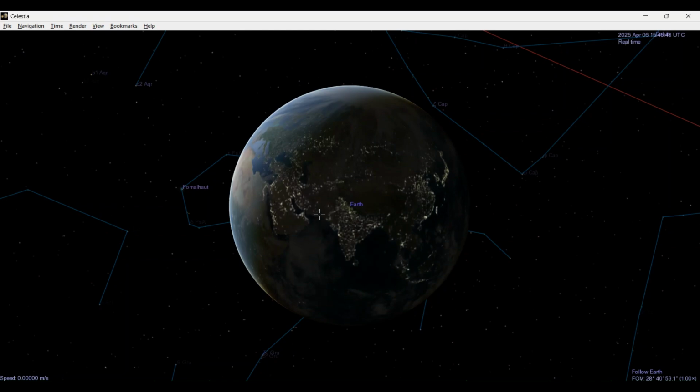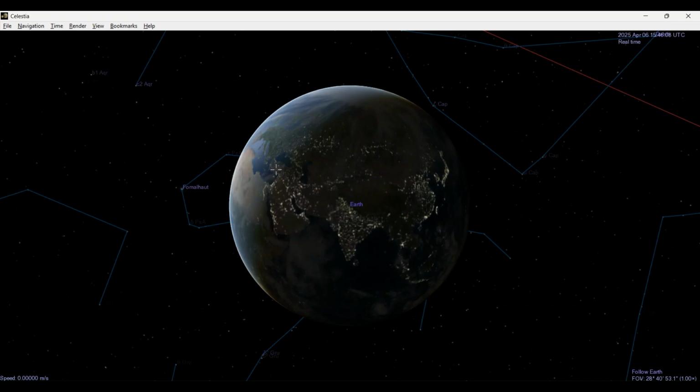One is, where are we in our galaxy, the Milky Way? The second one is, we see such a lot of stars around. On a clear night, if you are lucky enough to be away from the city, you can see around 5,500 stars in the night sky. How are those stars distributed in the Milky Way?